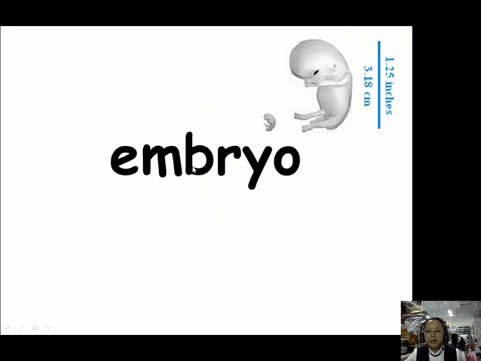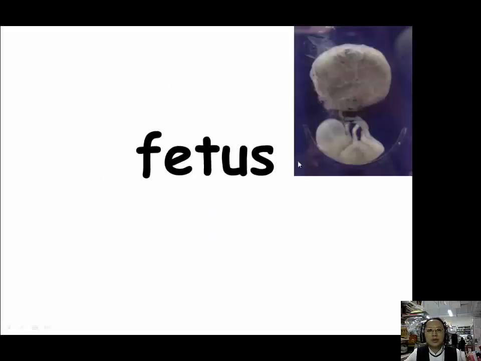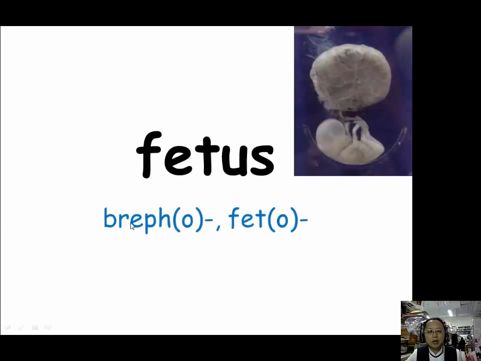When we want to describe things that are related to embryo, we have brepho, B-R-E-P-H-O. When we want to describe things that are related to fetus, we can use these two prefixes, brepho, B-R-E-P-H-O, and fetal, F-E-T-O.